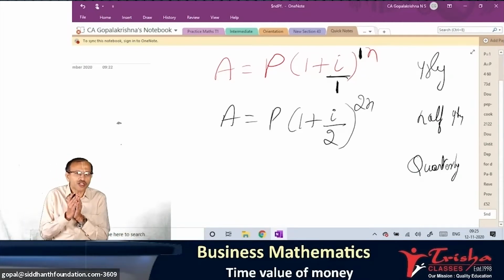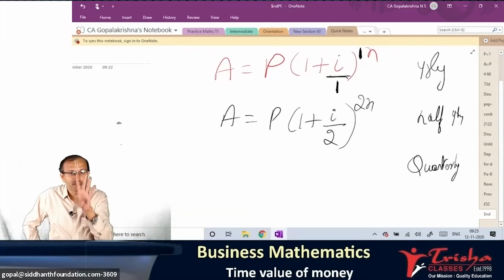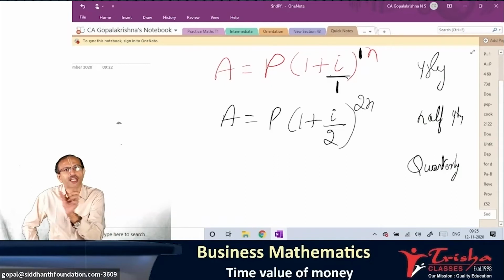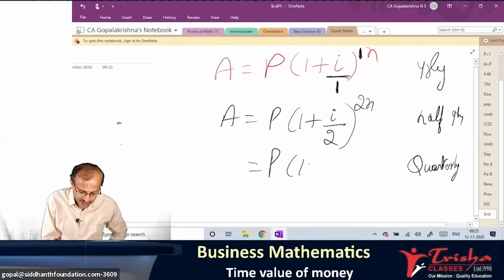So please note, quarterly means every how many months? Every how many months? 3 months. In a year, 12 months divided by 4, every 3 months. So 4 times you add, 4 times interest is compounding. Therefore, the computation is P into 1 plus I by 4 power 4n.